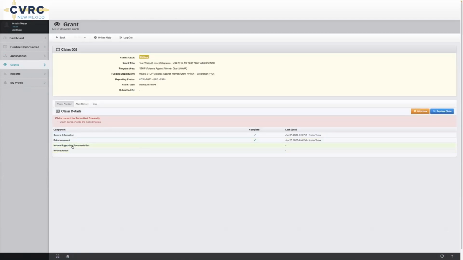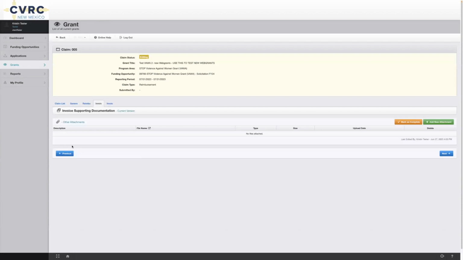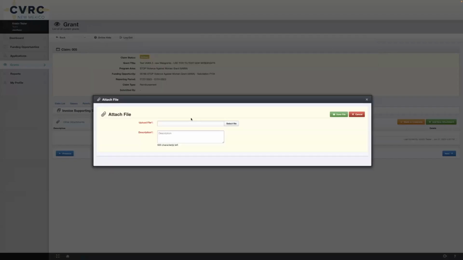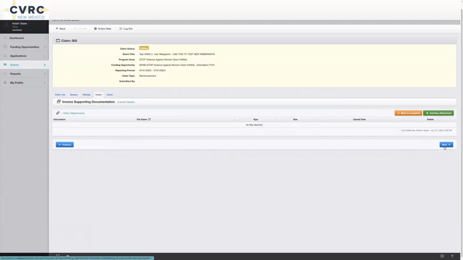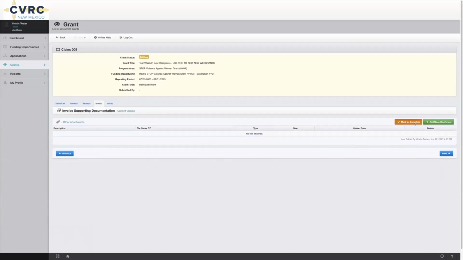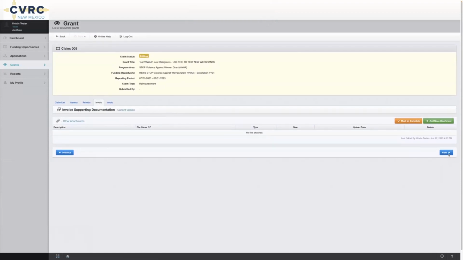Okay, takes me back here, invoice supporting documentation. This is where you would say add new attachment and upload a file for your timesheet, your receipts, any invoices from a contractor. You would mark as complete. It won't let me mark it because I don't have anything submitted. Go next.